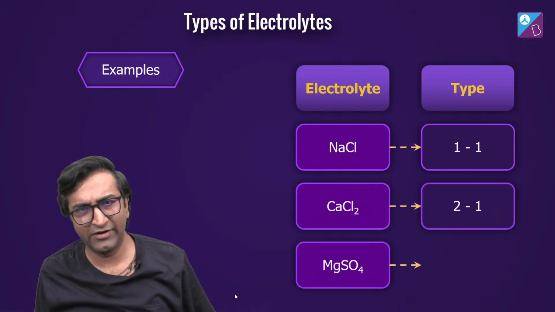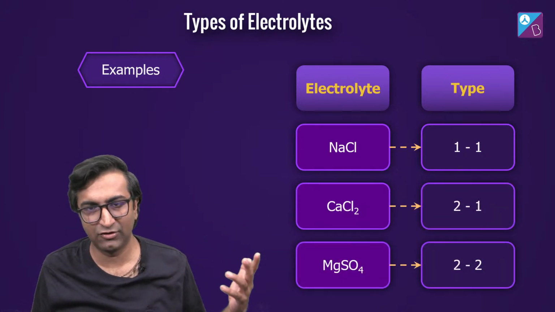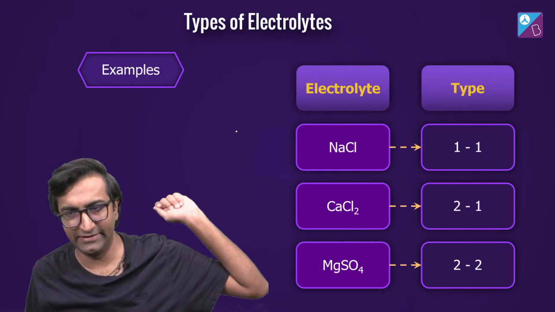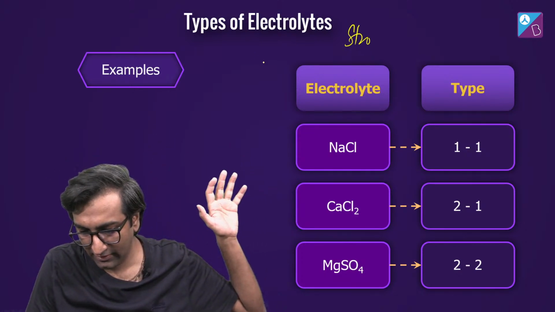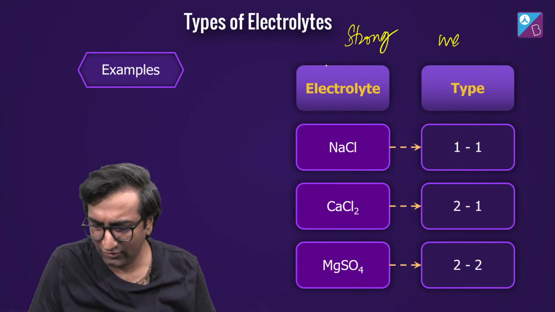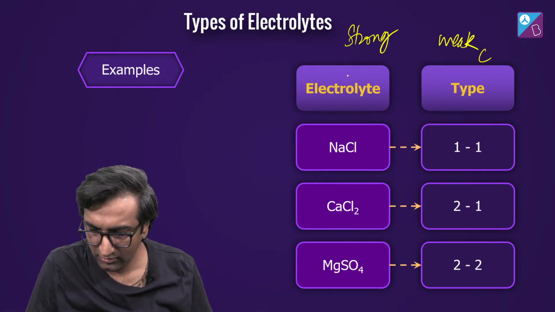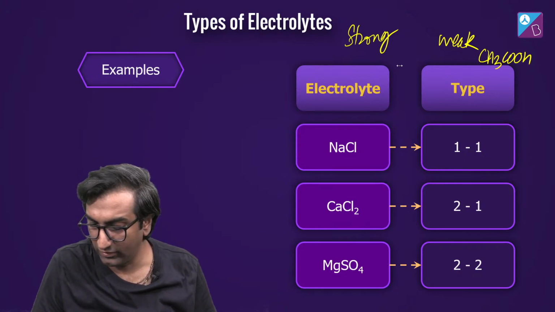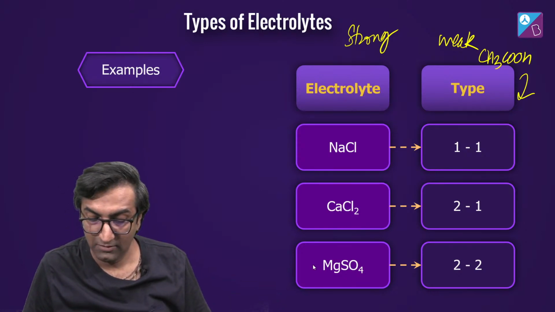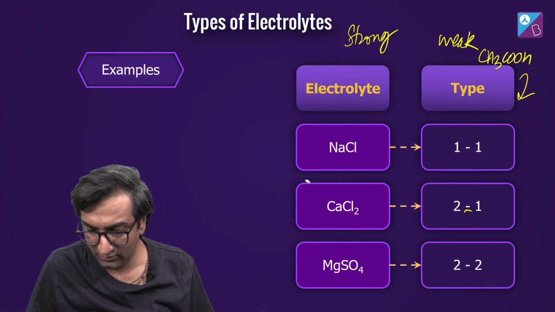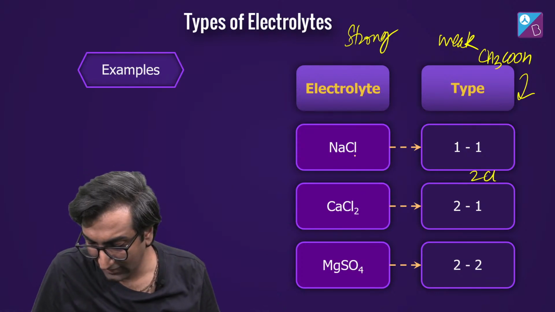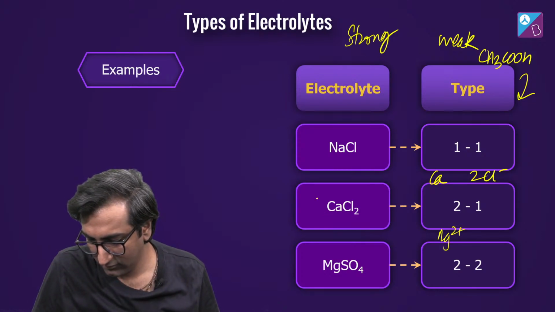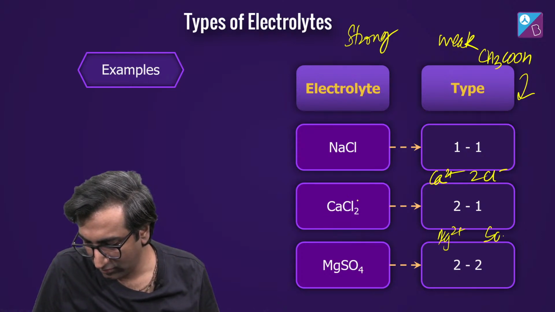खैर, there are many different kinds of electrolytes. ठीक है, 1:1 electrolyte मतलब कि Na और Cl में एक मोल डालूं तो एक पॉजिटिव और एक नेगेटिव आयन गिर जाएगा. Now I'm talking about strong electrolytes right now. Okay, I can also have weak electrolytes, right? Weak electrolytes, CH3COOH, ठीक है. ये वीक हो गया. There is also 1:1 weak electrolyte. But right now strong ones are CaCl2 2:1. हाँ, दो Cl minus एक Ca. 2:2 मतलब कि एक Mg2 plus and एक SO4 2 minus.